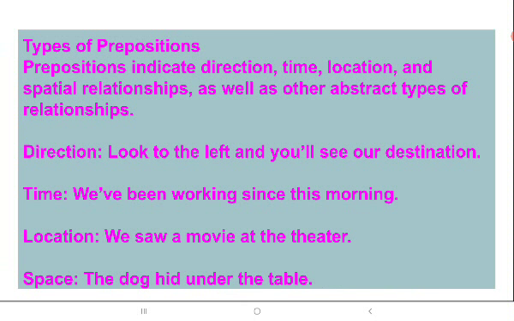There are different types of prepositions. Prepositions indicate direction, time, location, and spatial relationships, as well as other abstract types of relationships. For example, the preposition indicating direction: look to the left and you will see our destination. To is the preposition here, indicating direction, that is, to the left side.